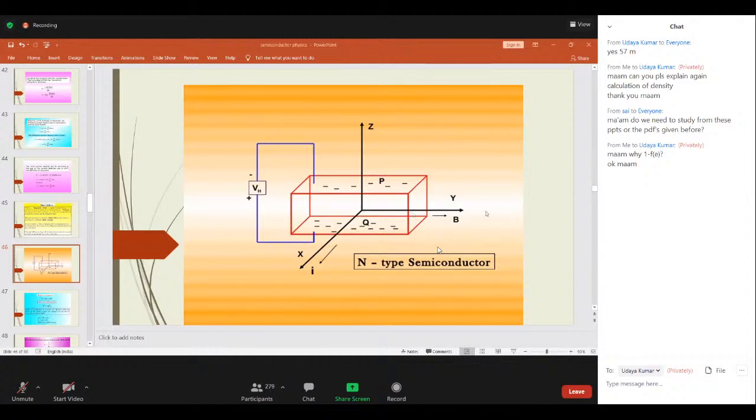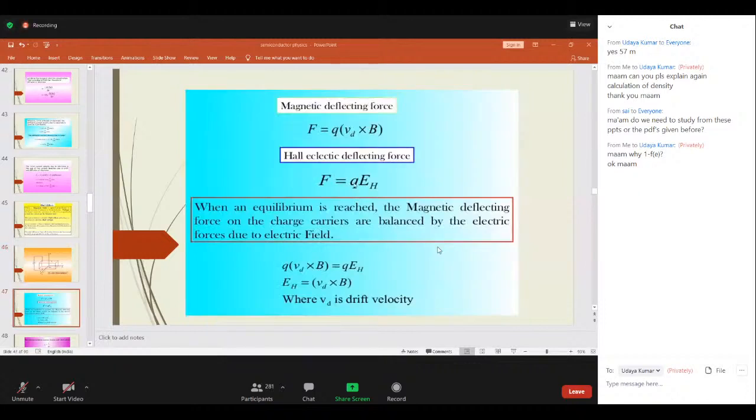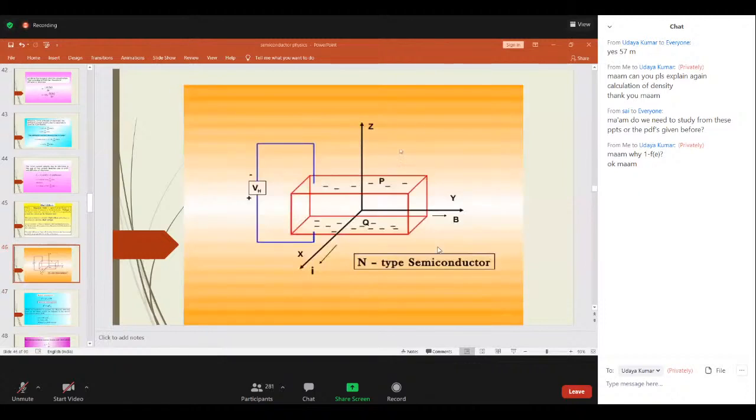Suppose current is flowing in this direction. Now the potential difference is developed in these directions. Got it? This effect gives information about the sign of charge carriers in the electric conductor. Got it now? So what exactly is happening here.